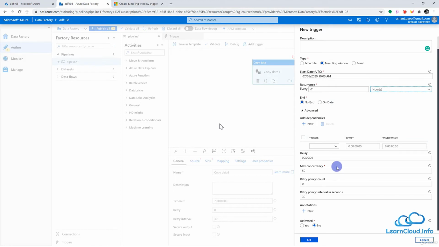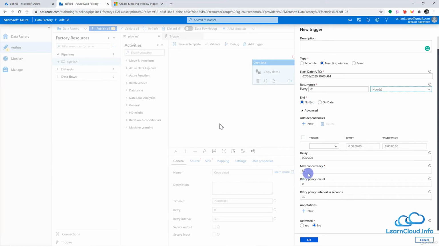And then we have some more options here. For example, we have delay. That means if we want to delay our pipeline for a few minutes or a few hours, we define it here. At 10 a.m., we can have a delay of 15 minutes, so instead of 10, it will start at 10:15. And then we have max concurrency. That means how many windows we want to run in parallel. For example, we have a scenario where we want to backfill our data of yesterday. And then we have 24 windows of yesterday because we are running our pipeline every 1 hour.